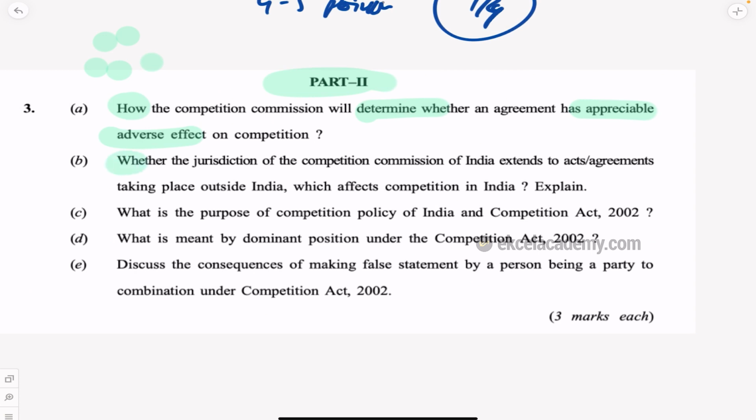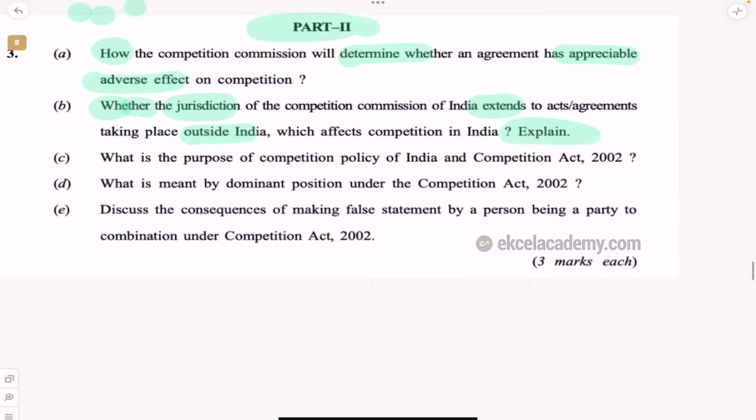Whether the jurisdiction of Competition Commission of India extends to acts and agreements taking place outside India which affect the competition in India. So jurisdiction. So what is the specific thing? Whether jurisdiction is extending, correct? If it is having an agreement outside India, that is the question. So what kind of question? Explain question. So you have to explain how it is possible or not possible, like that. What is the purpose of competition policy of India and Competition Act? So what kind of question? Direct question. What specifically are they asking? Purpose, correct? Keywords: competition policy and Competition Act.